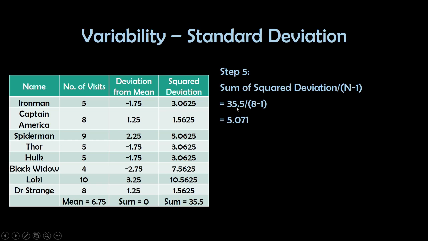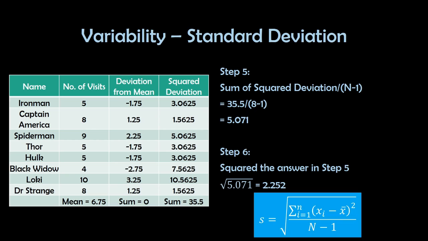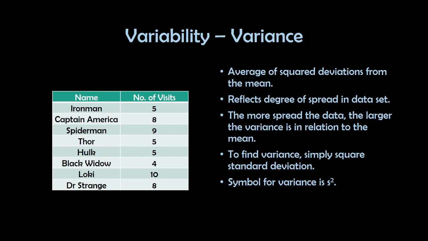The sum is 35.5. Divide by n, which is 8, minus 1, and we got 5.071. And we take the square root of the answer to get our standard deviation, which is 2.252. Like this. Right, so this is the formula for calculating the standard deviation.